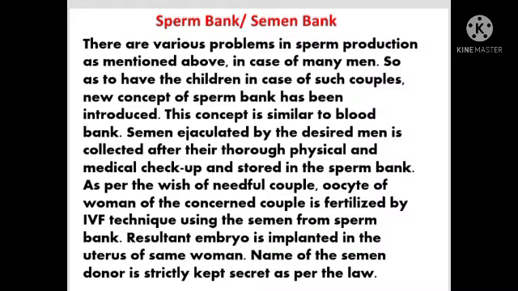So students, what happened in this technique? There are various problems in sperm production in some men. So as to have children in the case of such couples, a new technique has come, that is the sperm bank. So what happened in this technique? This sperm bank technique is similar to the blood bank.